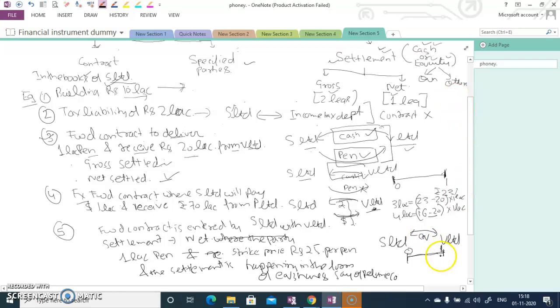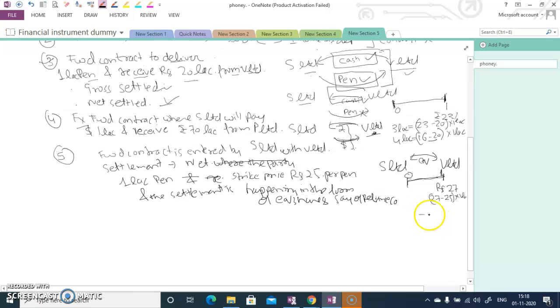So say, suppose at the end of the 1 year the price is, say, 27. So S Limited is in the profitable position: 27 minus 25 into 1 lakh, so it is 2 lakh. It's a profit. So S Limited will be receiving equity shares of Reliance equivalent to rupees 2 lakh.